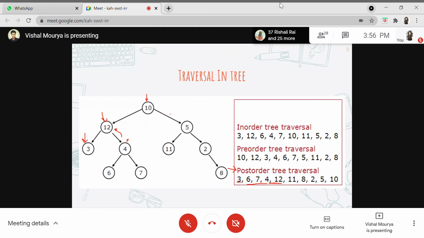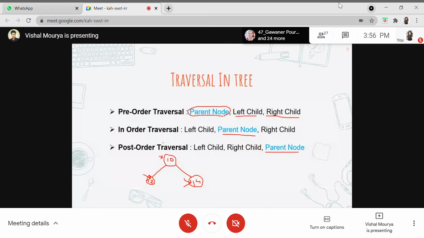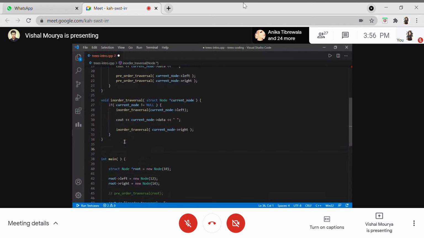In a similar way, you can dry run on this right subtree and you'll get this output as expected. Whenever you reach here at 5, you will reach the leftmost node, which is 11, and similarly 8, 5, and 10. So this is how post-order traversal is done. Let's move on to the logic and then the code. In post-order traversal, we'll call the left child, the right child, and then the parent node. Let us complete this function too, because this is the last traversal technique, which is quite common.